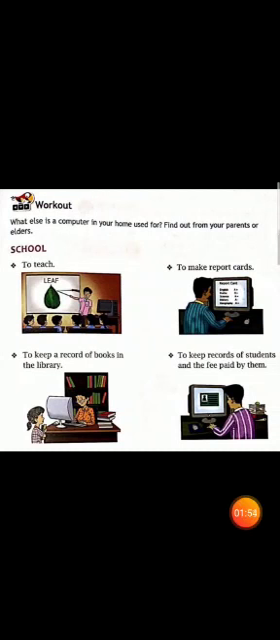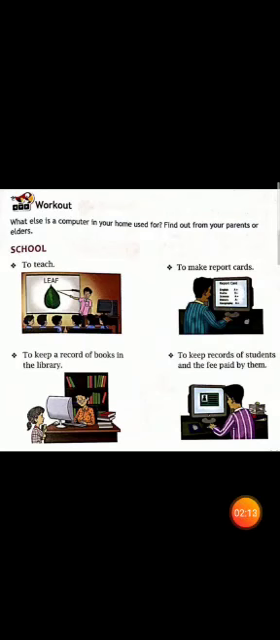Second, here is a workout. What else is a computer in your home used for? Find out from your parents or elders. Now children, what you need to do is ask your parents for what purpose they use computers.